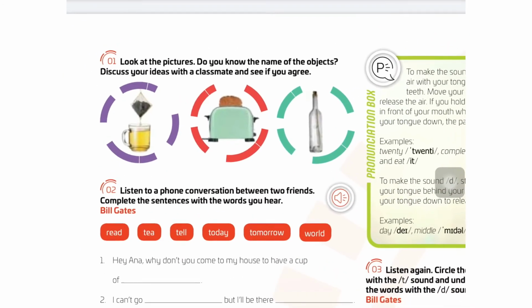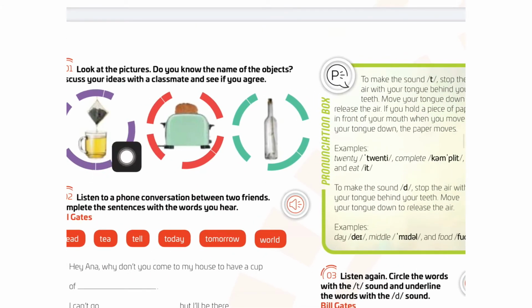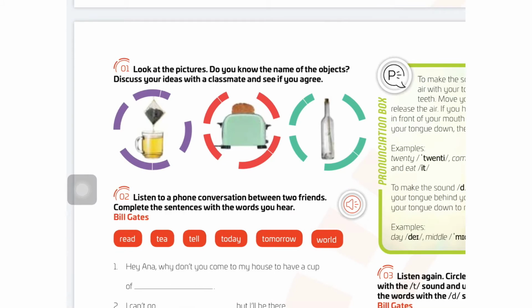On page 30, look at the pictures. Do you know the name of the objects? Do you know what this is called? Good, perfect. So, tell me the different aspects here. Well, it could be the name of each one of the objects.